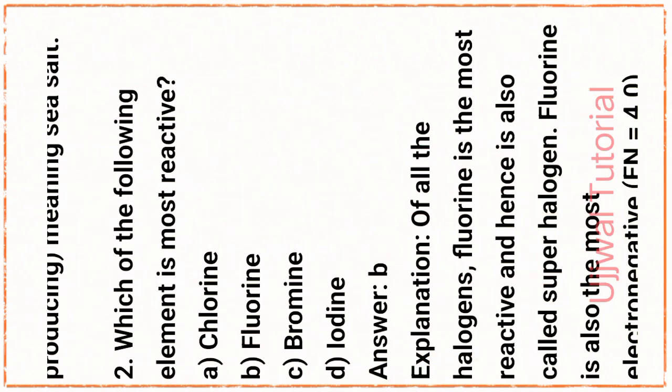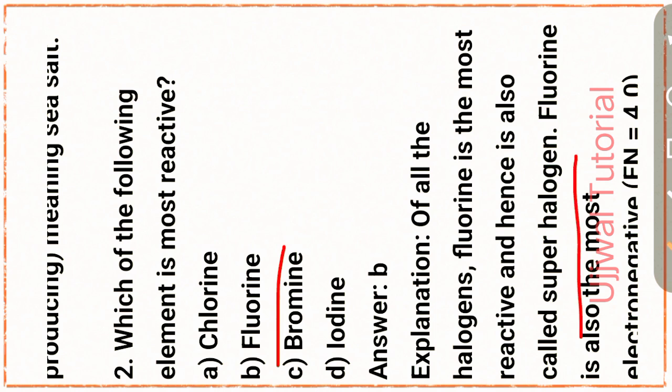Which of the following elements is most reactive? Option B, that is fluorine. To explain, of all the halogens, fluorine is the most reactive and hence is also called a superhalogen.